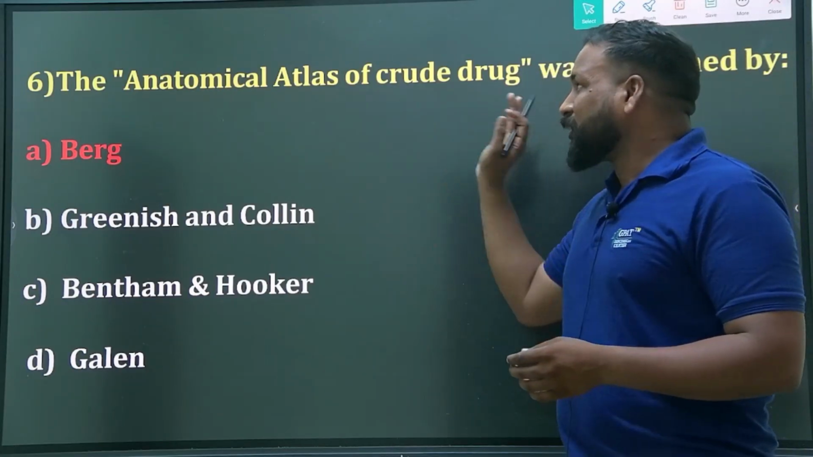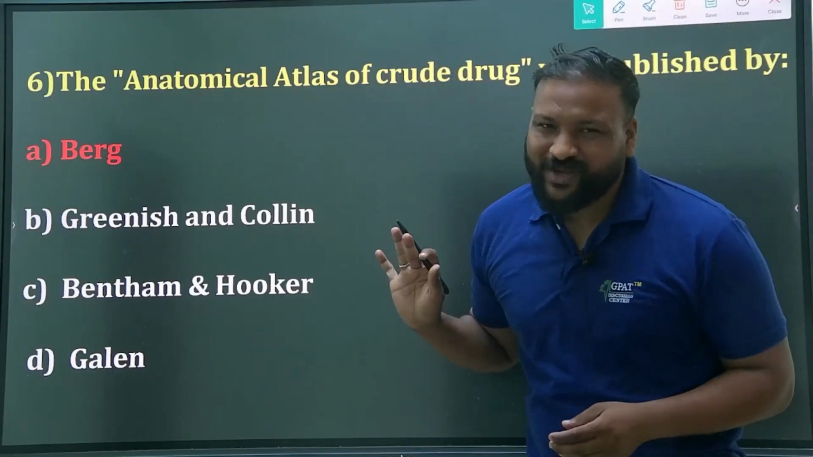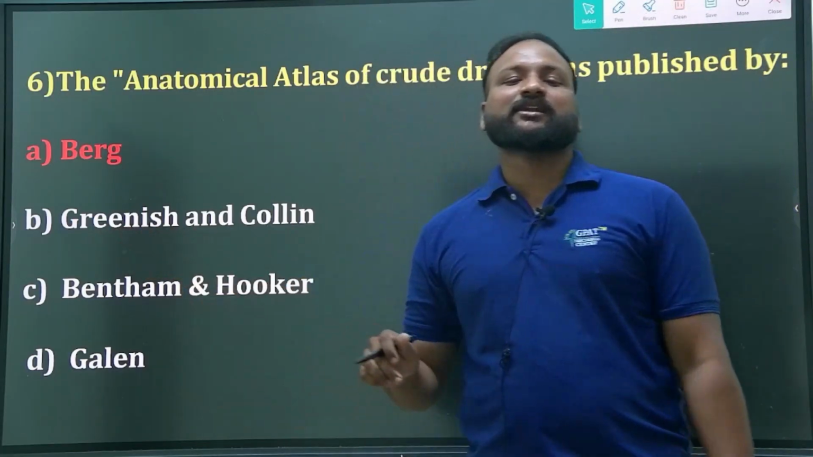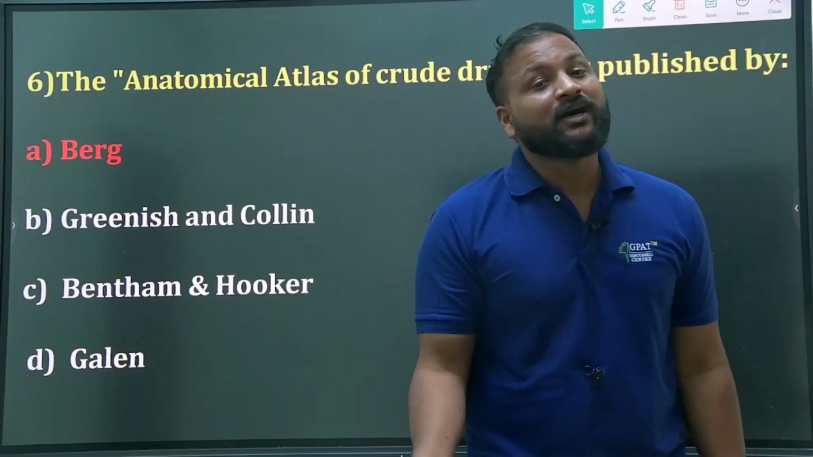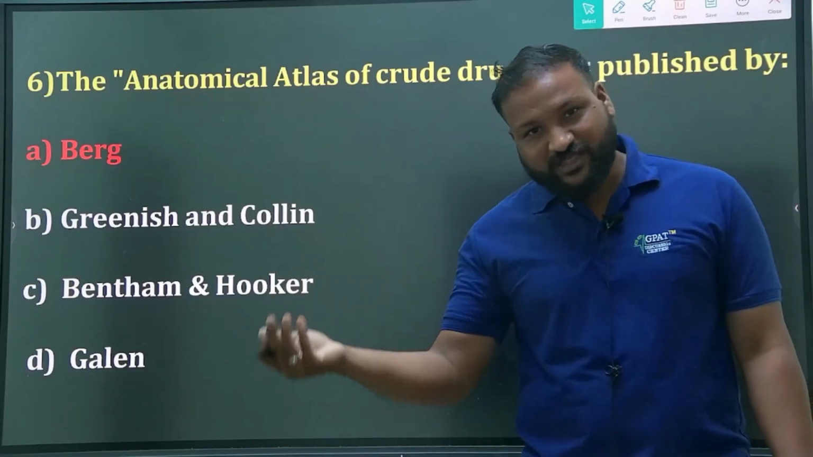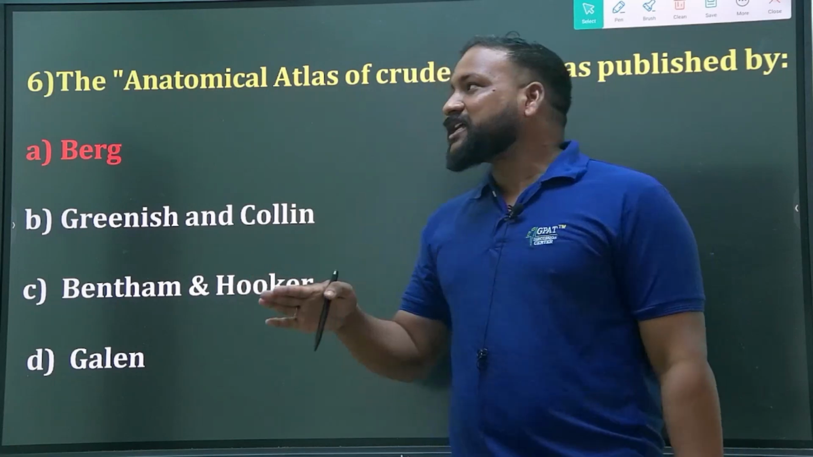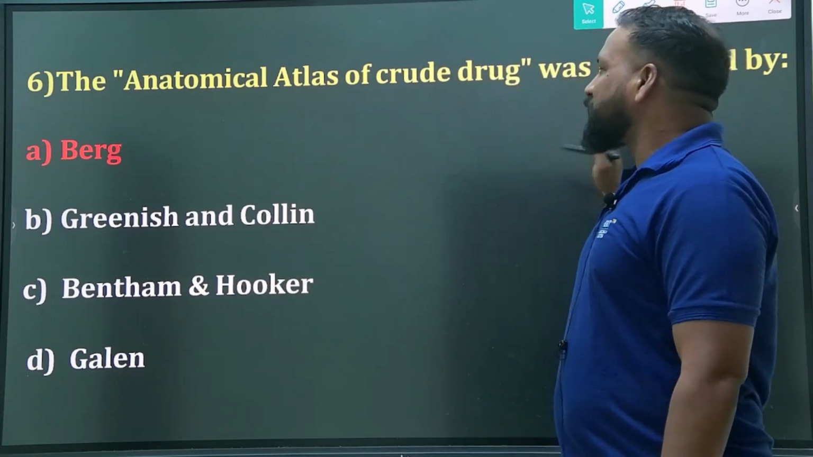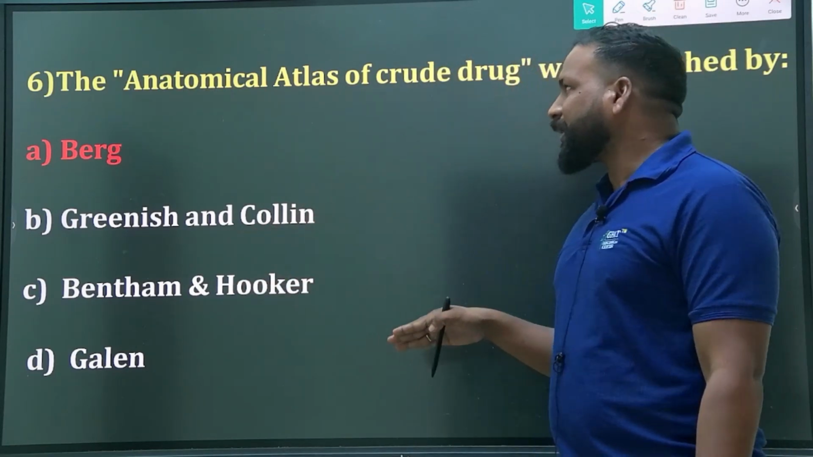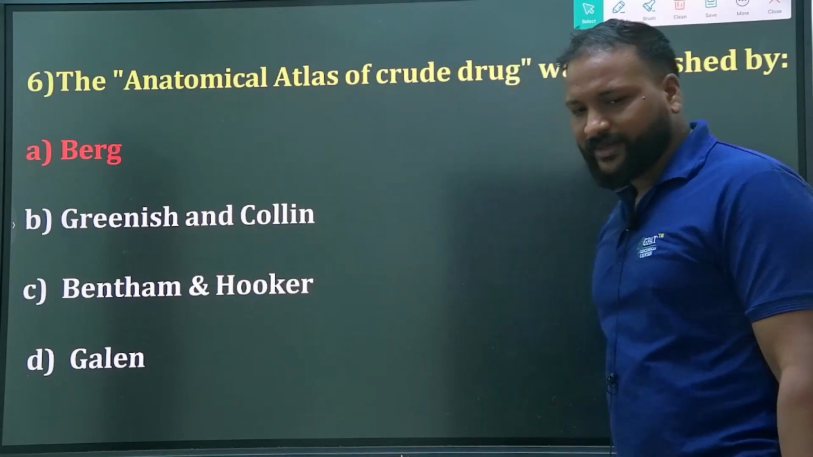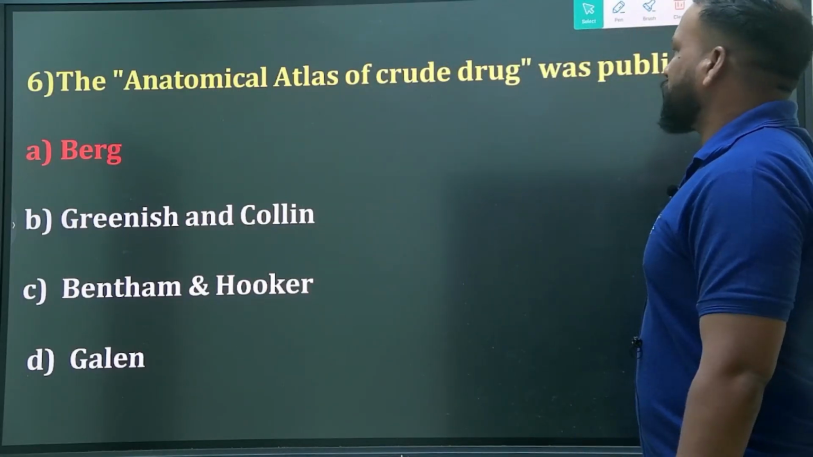Whereas the anatomical atlas for the vegetable drugs was published by? I gave you a hint: greenish. Most of the vegetables, leafy vegetables, are green in color. That's the reason you need to remember that. The anatomical atlas for the powdered vegetable drugs was published by Greenish and Collin, and the anatomical atlas for the crude drugs was published by Berg. Yes, so the next question.